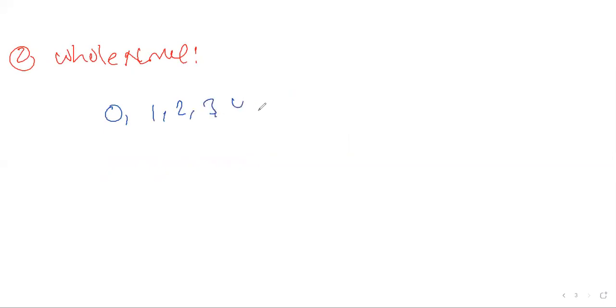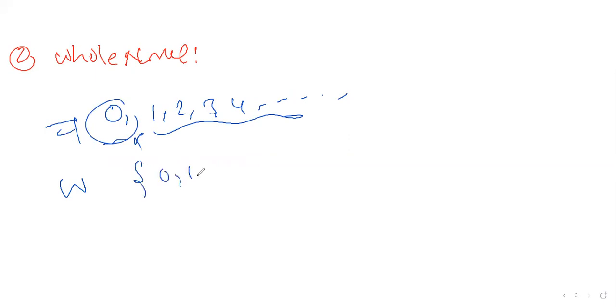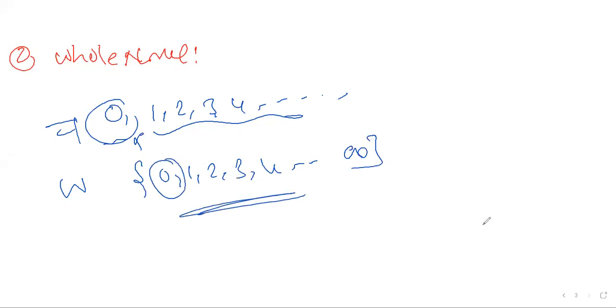The second one we are going to hit is whole numbers. Whole numbers means the numbers start from 0: 0, 1, 2, 3, 4, 5. So natural numbers plus 0 gives the whole numbers. The whole number set, W, is 0, 1, 2, 3, 4, and so on till infinity. Including 0 to the natural numbers, you get the whole numbers. Clear?